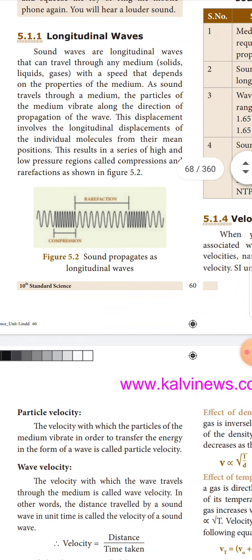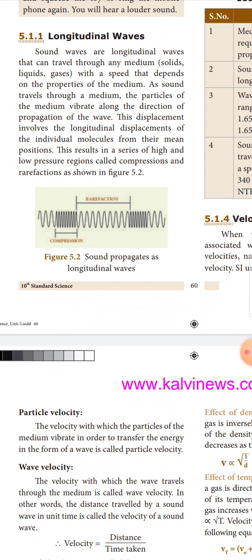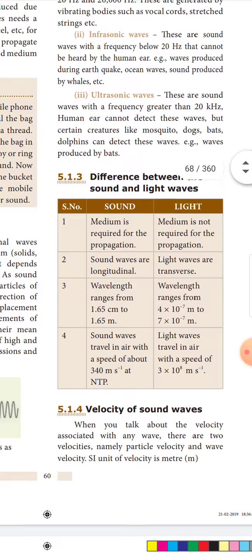Longitudinal waves. Sound waves are longitudinal waves that can travel through any medium, solid, liquid or gases, with a speed that depends on the properties of the medium. As sound travels through a medium, the particles of the medium vibrate along the direction of the propagation of the wave. This displacement involves the longitudinal displacements of individual molecules from their mean position. This results in a series of high and low pressure regions called compressions and rarefactions. The sound propagating as longitudinal waves is shown in figure 5.2.